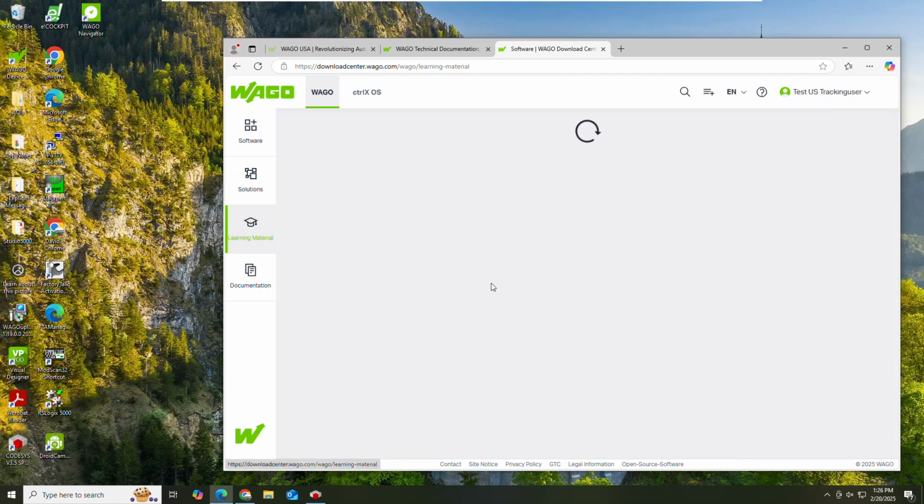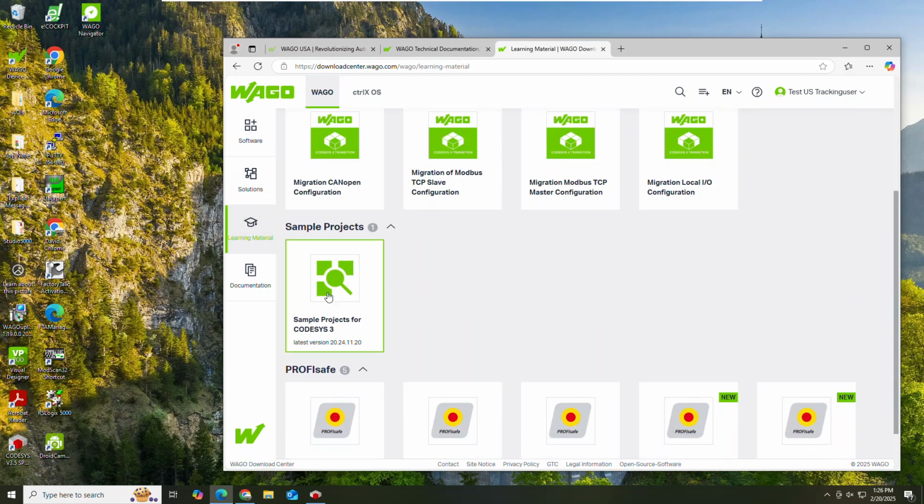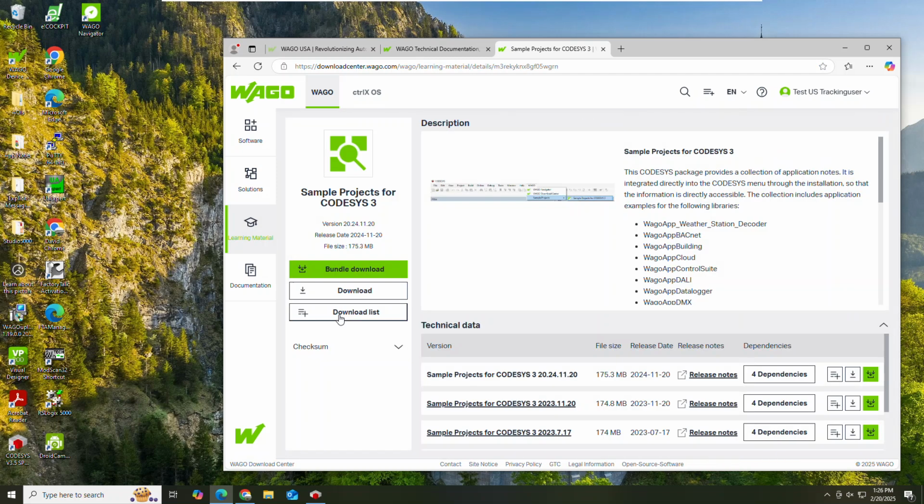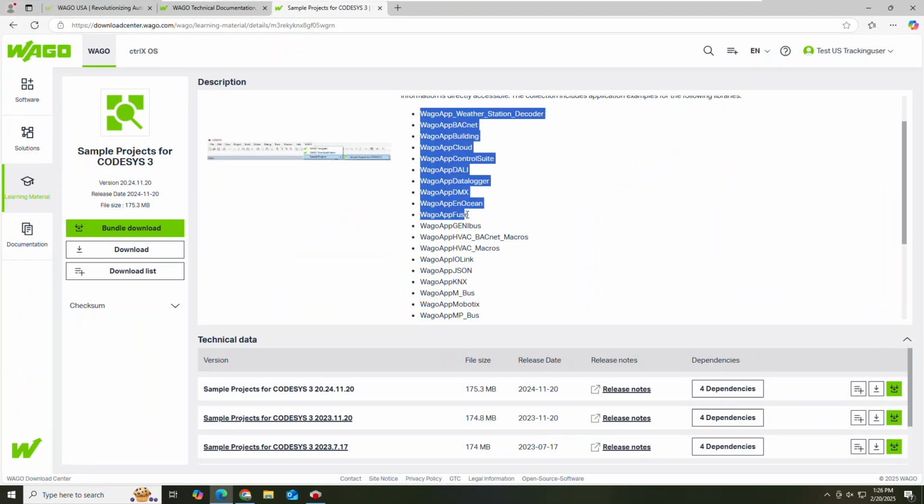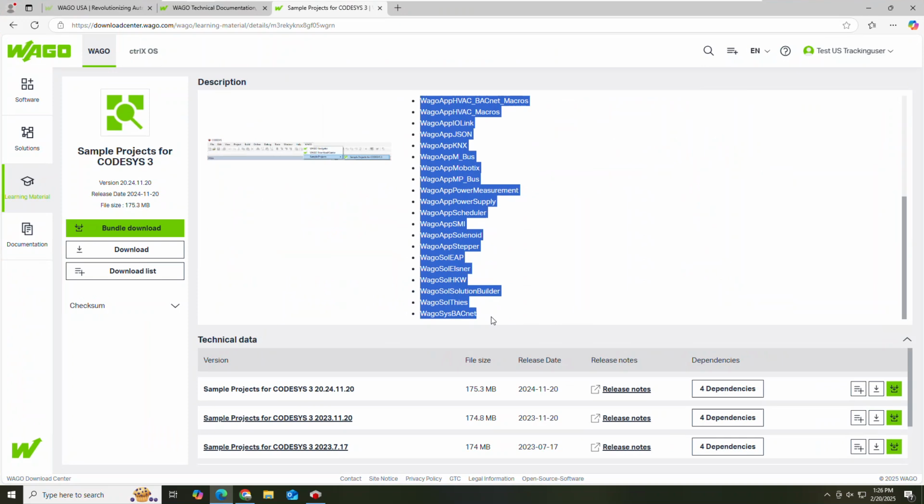Another useful item, maybe a little sample project. It's got sample projects of all these WAGO libraries. Again, you can download and install this using the CODESYS Installer.